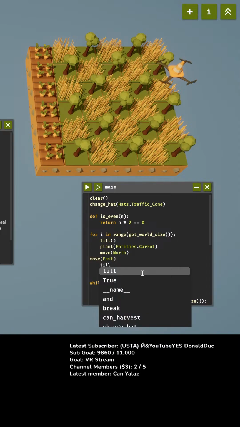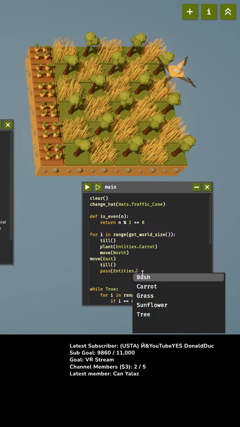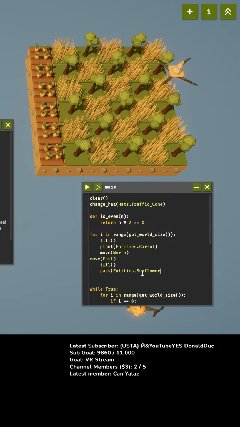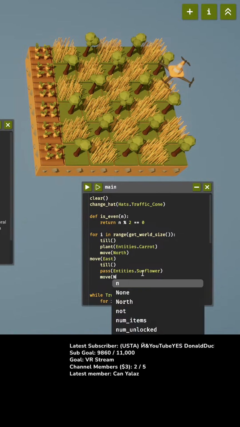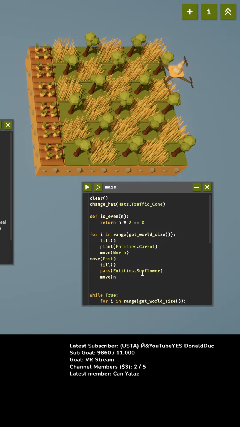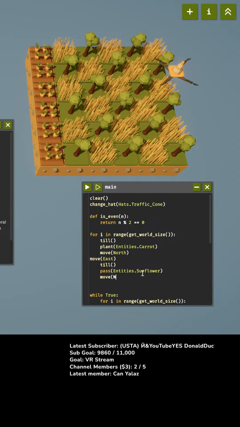till and plant entities dot sunflower, and then move north. Oops. Okay.